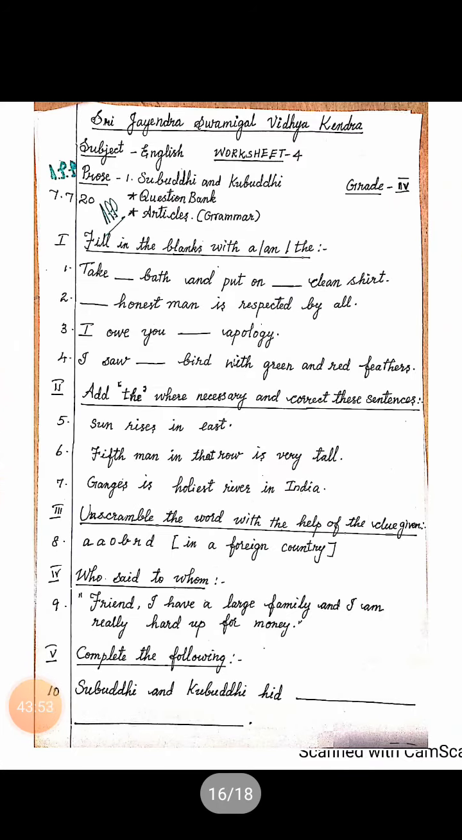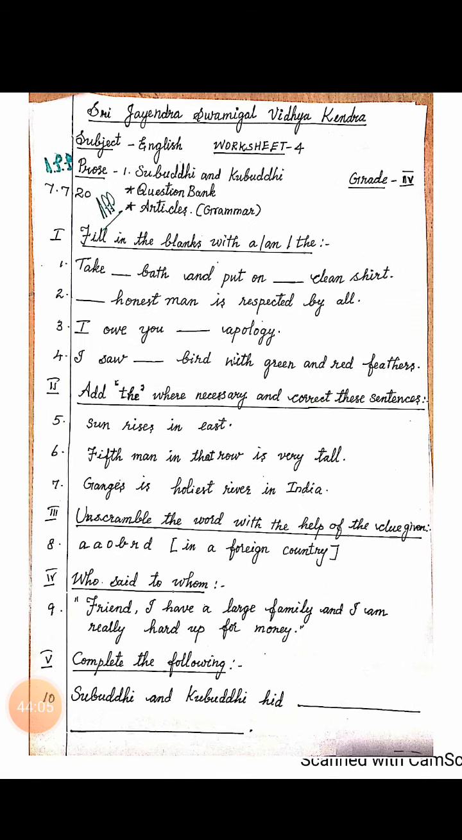This is the time you have to discuss the answers for worksheet number 4. Keep your worksheet near you and just verify your answer. The first one. Fill in the blanks with a or an or the. Actually, this worksheet is almost entirely taken from the article and also the first lesson. How to use a or an or the.